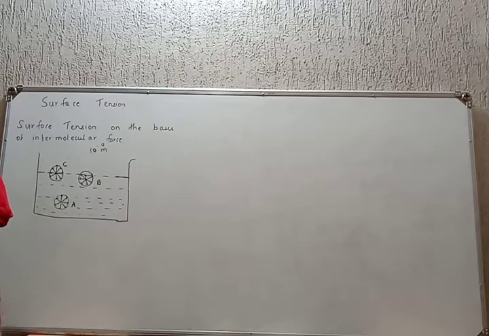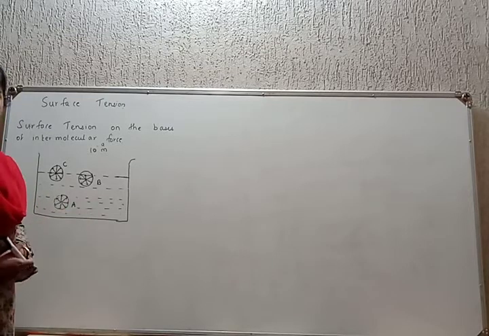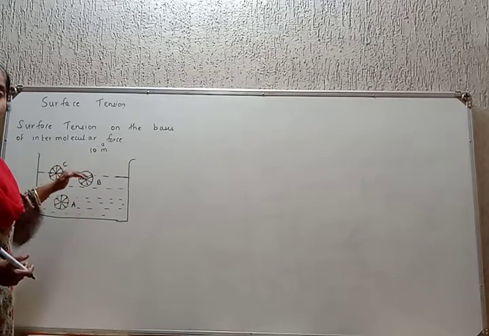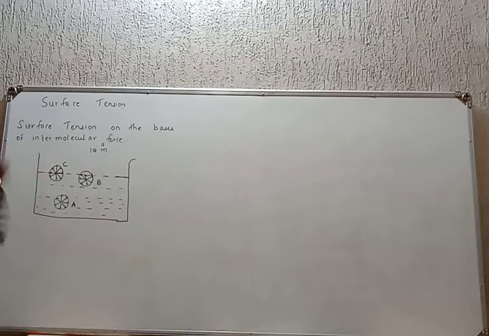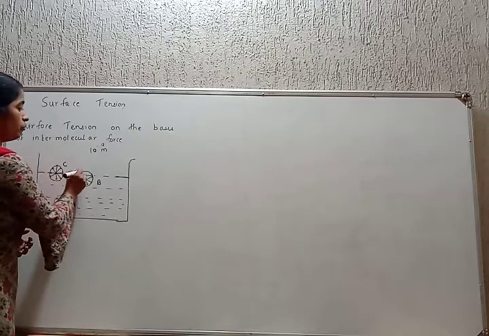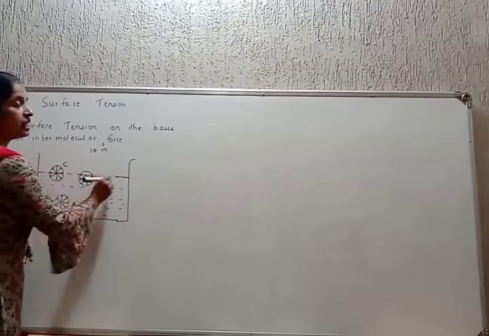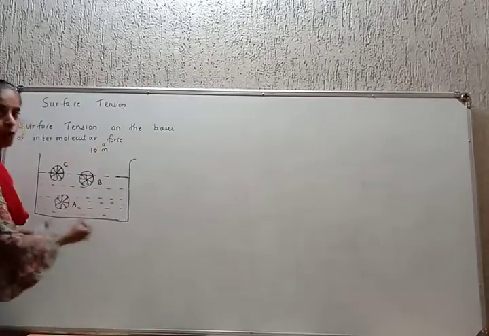झालं. म्हणजे meaning काय? Molecule A चा प्रॉब्लेमच नाही because it is acted upon by forces equal in magnitude, opposite in direction. Net force is 0. Molecule B ला net force is the cohesive force which pulls it down. Molecule C ला net force is also the cohesive force which pulls it down. Hence, we observe that for the molecules present on the liquid surface or slightly within the liquid surface, net forces acting are pulling it down.